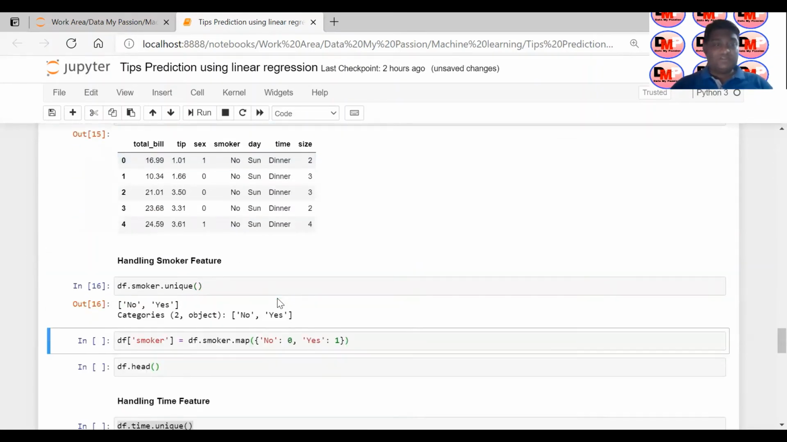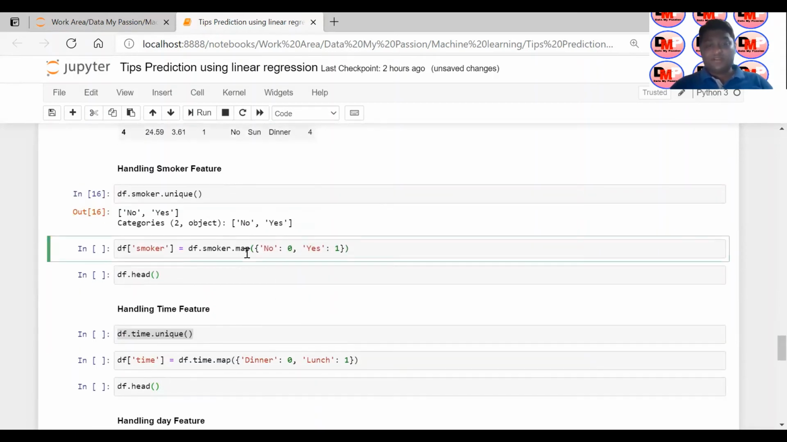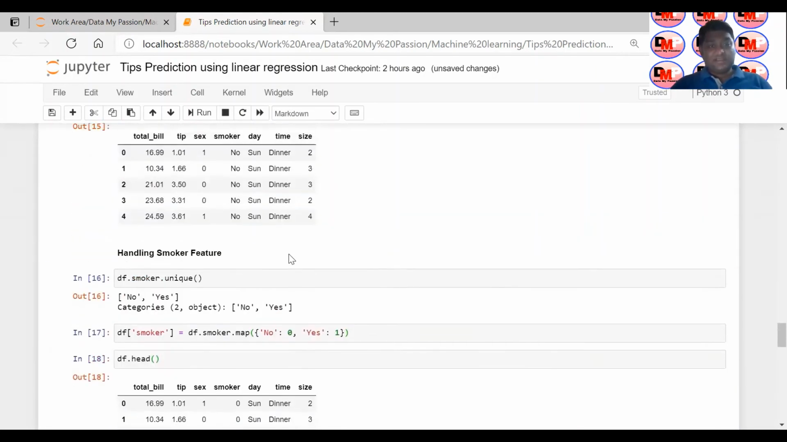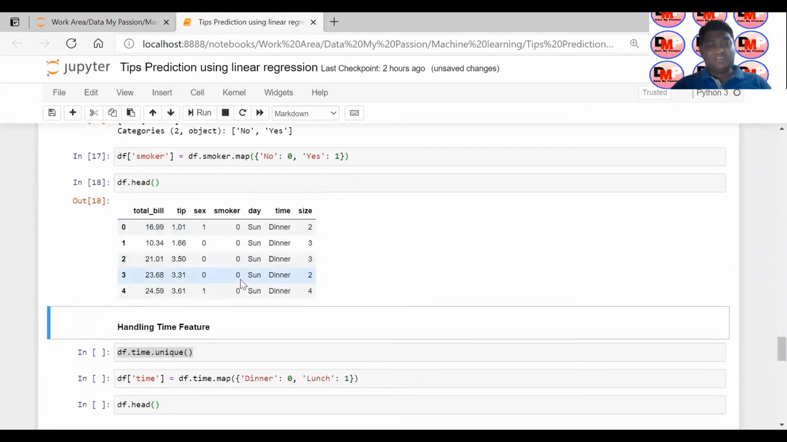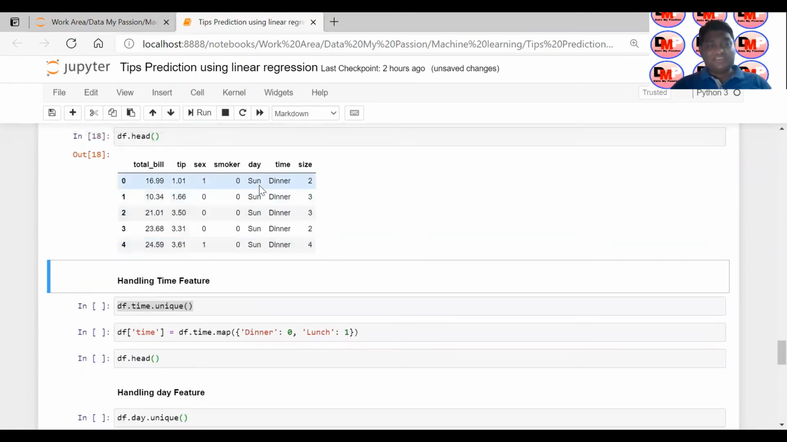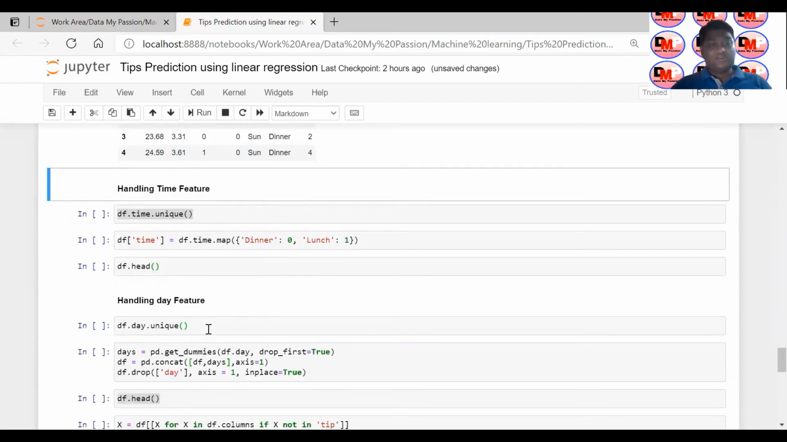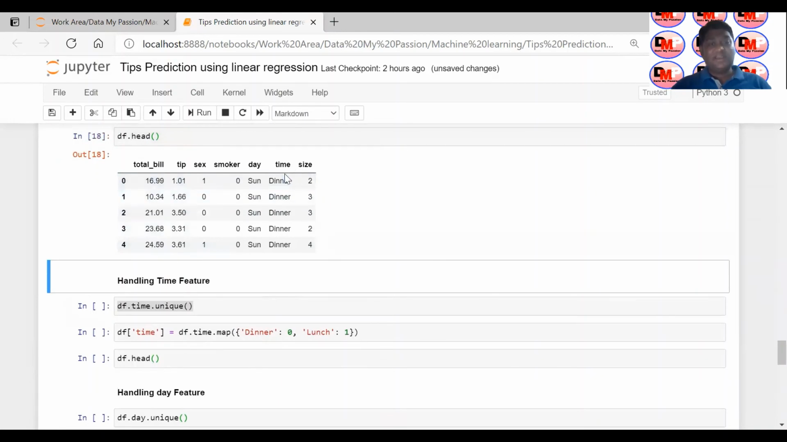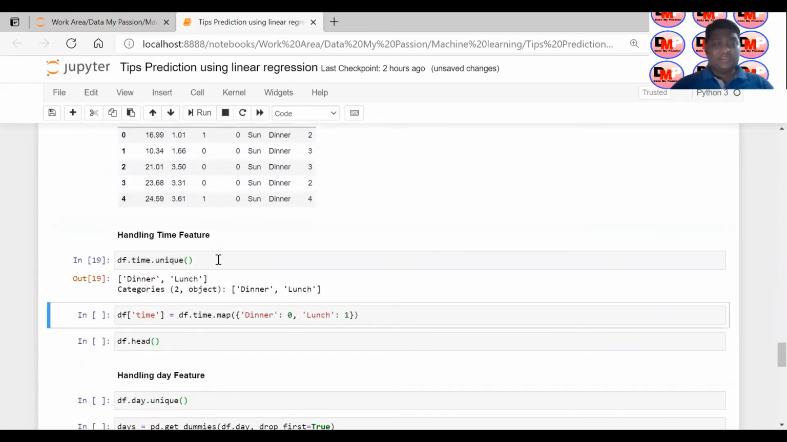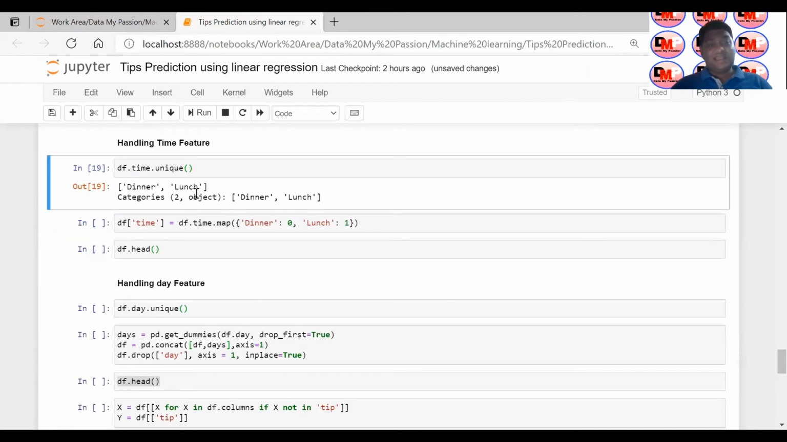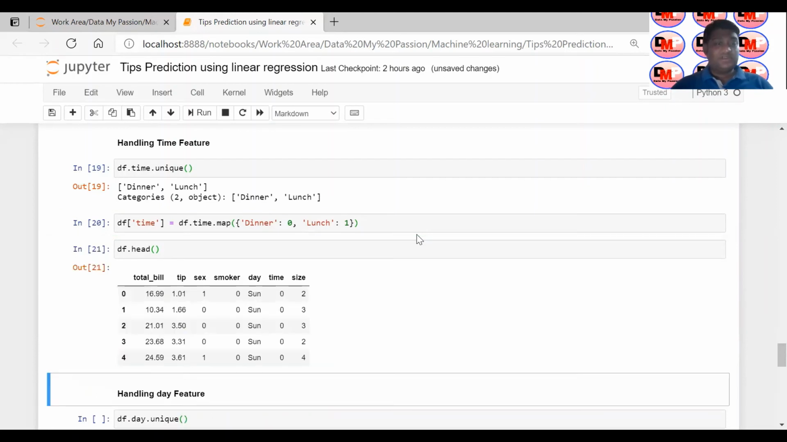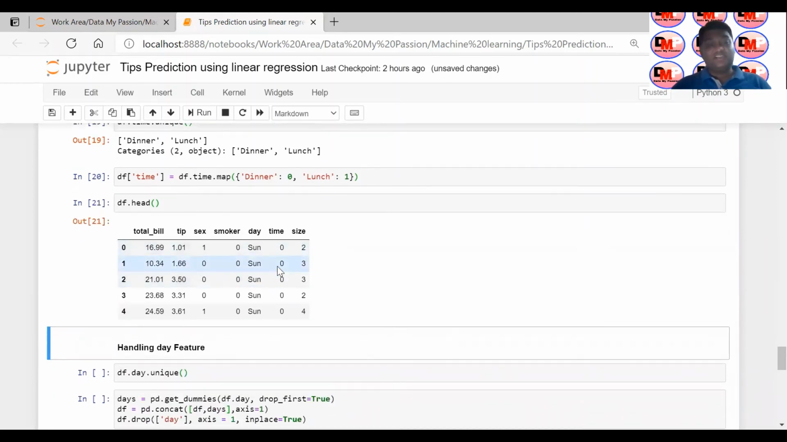Now, if I want to see the values for smoker, it is yes or no. In a similar way, I'm giving 0 to no and 1 to yes. And this is our head. You can see earlier it was no or yes, but now it is 0 or 1. Similarly for day, you can see day is Sunday, Saturday, Friday and Thursday. There are 4 values, and we are going to handle it here. Before that, there is time, right? Dinner or lunch. So there are 2 values. If you see for time, there is dinner and lunch, and we can map dinner as 0 and lunch as 1. You can see the dinner is also getting converted into a numerical value.